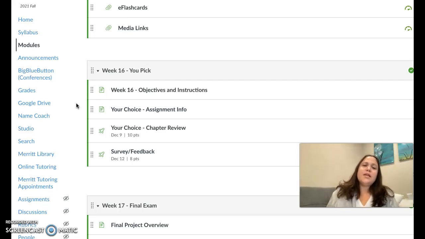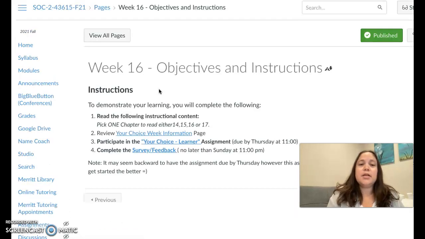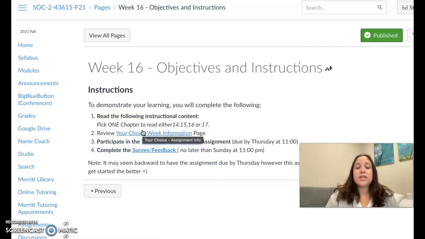So, you'll see that if you look at week 16 objectives and instructions, click here, you get to pick one chapter to read and focus on. So 14, 15, 16, and 17. What you'll want to do is open up your textbook, start looking at these different chapters: the environment, science and technology, war and terrorism, urbanization. They're all really good topics, but we didn't get a chance to cover them. So we only have this one week left, so you guys get to choose.